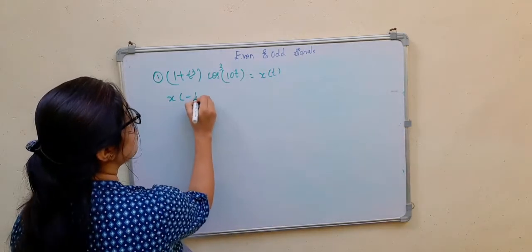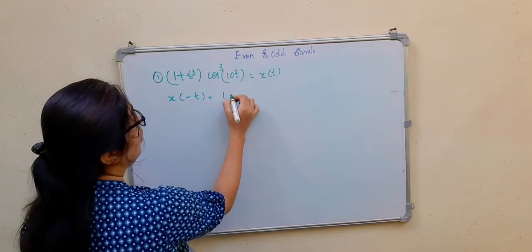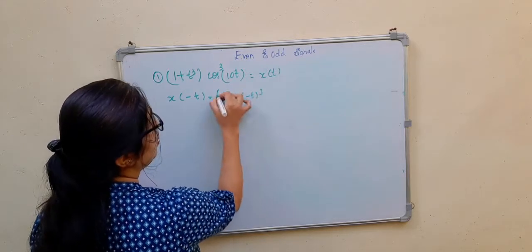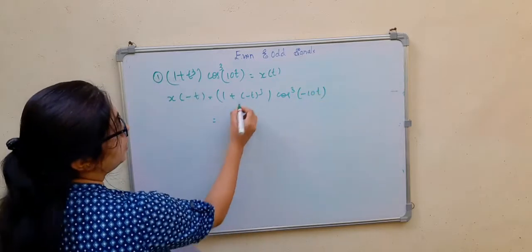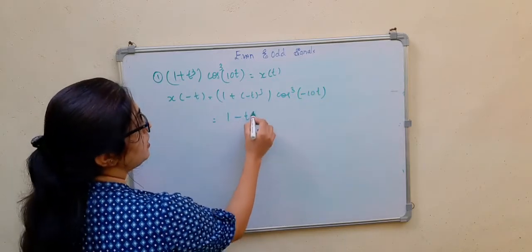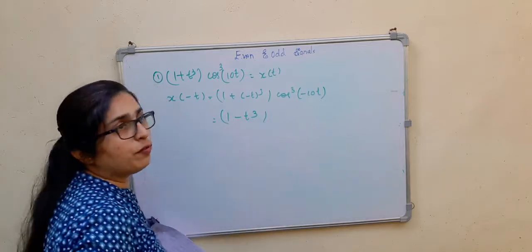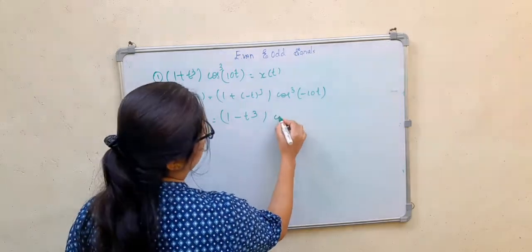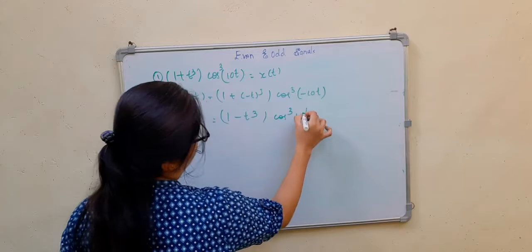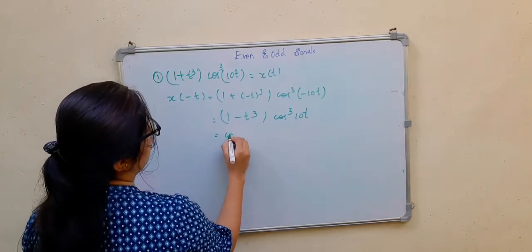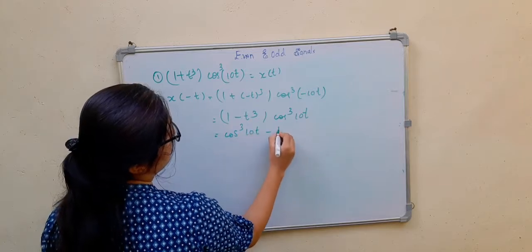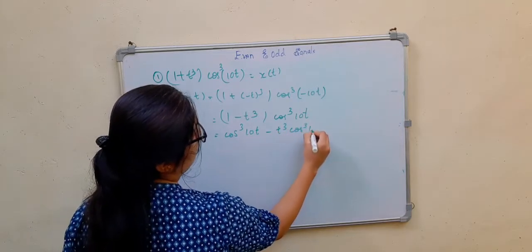So we know x of minus t is nothing but 1 plus minus t whole cube, cos cube of minus 10t. This is equal to 1 minus t cube, and cos cube of minus 10t is equal to cos cube of 10t. So x of minus t we got: cos cube 10t minus t cube cos cube 10t.